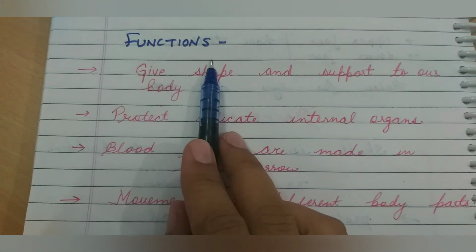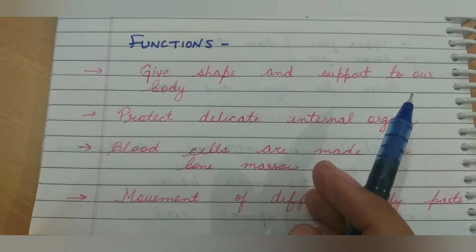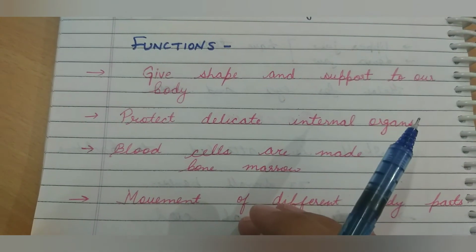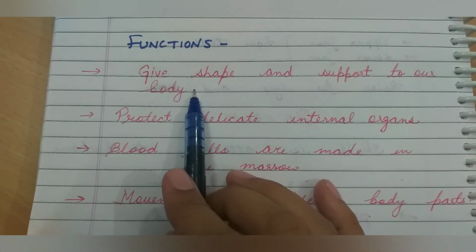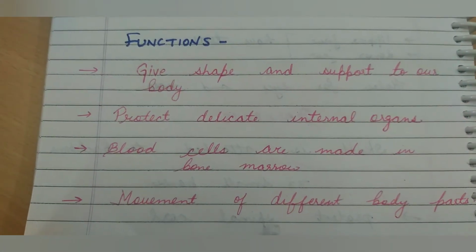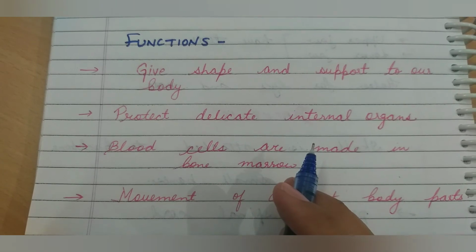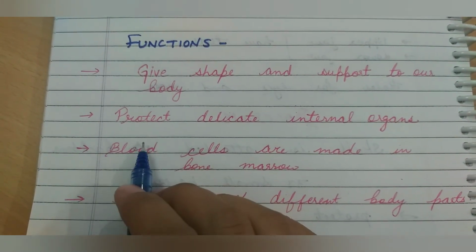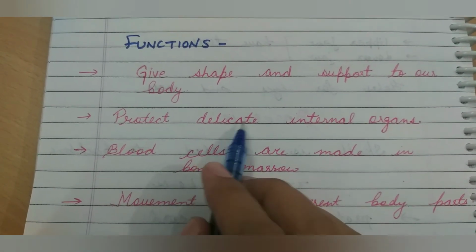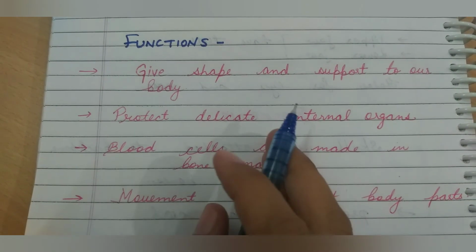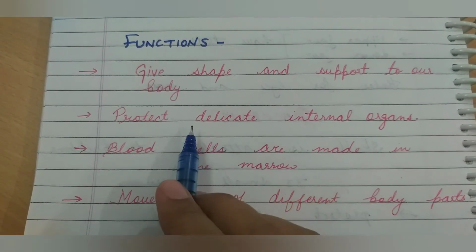Next is functions of the skeletal system. As you know, bones are of different shape and size, and that decides the shape of the organism also. So it gives shape and support to our body. It also helps in movement of different body parts, like our limbs help us to move. Besides this, it also protects delicate, soft internal organs of our body like heart, brain, lungs. All these are protected by the bones.